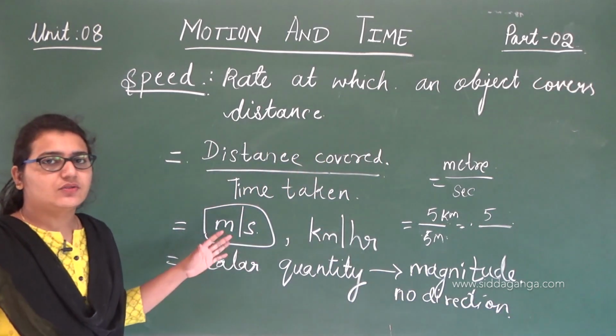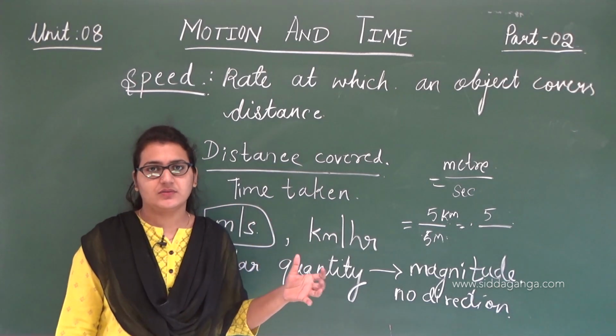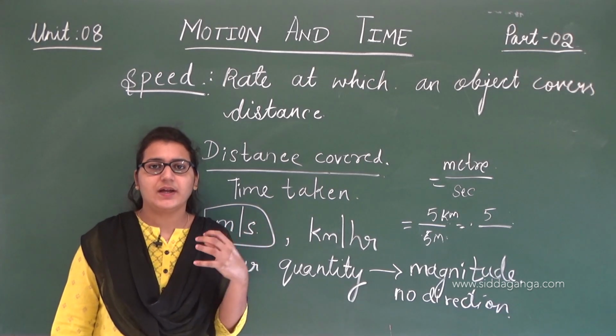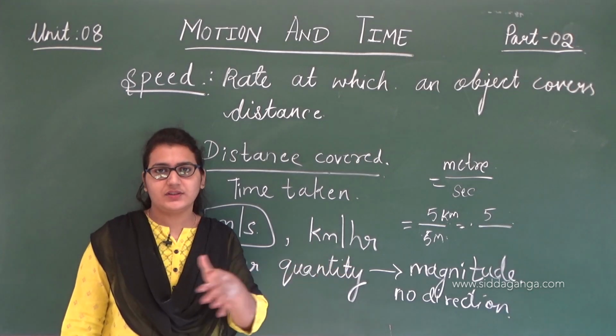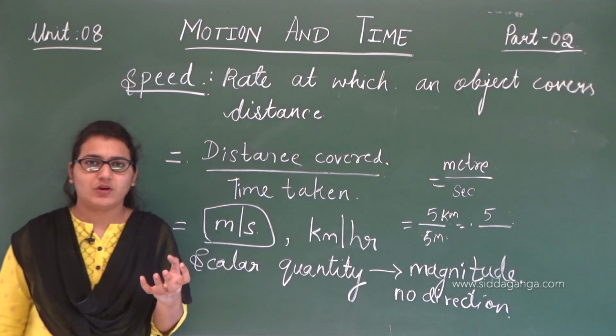That is, speed needs only magnitude and not direction. Magnitude means, whenever we say the bike has covered some meters in a second, we do not say in this direction or in that direction. Magnitude is nothing but the value that we express.